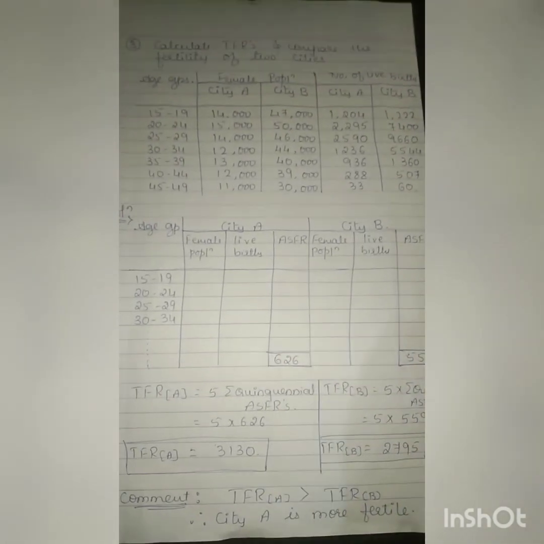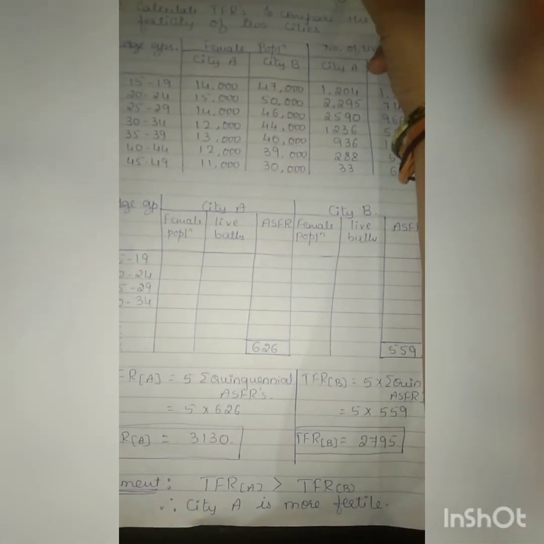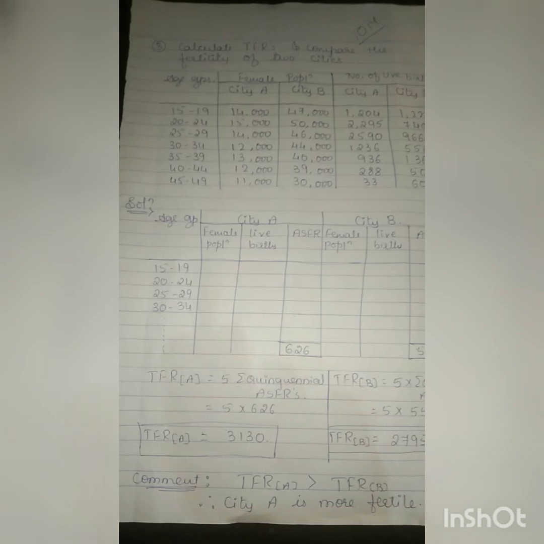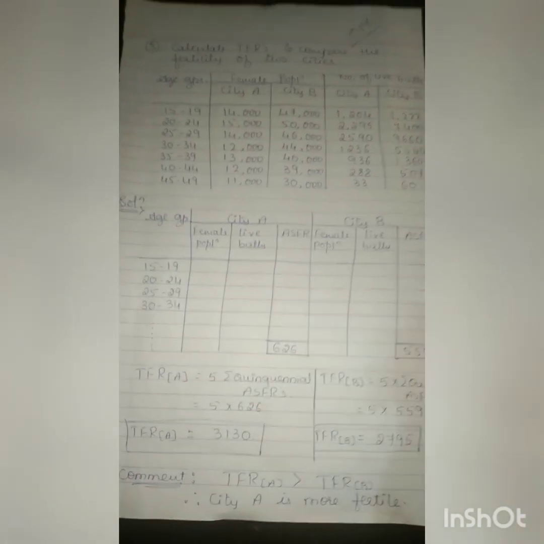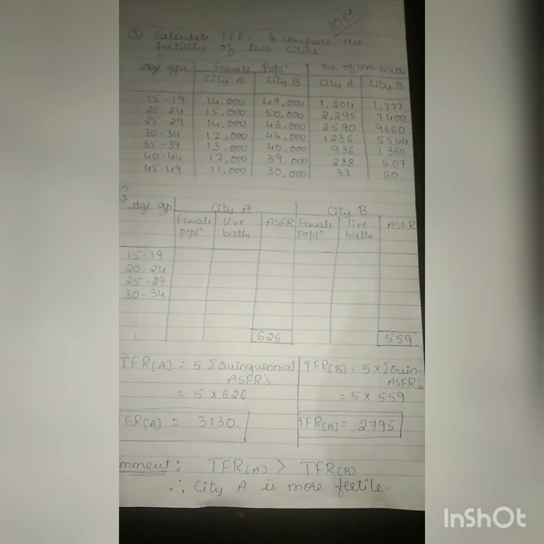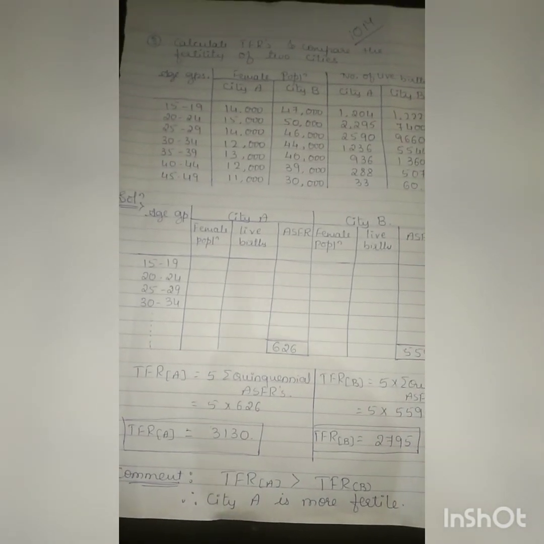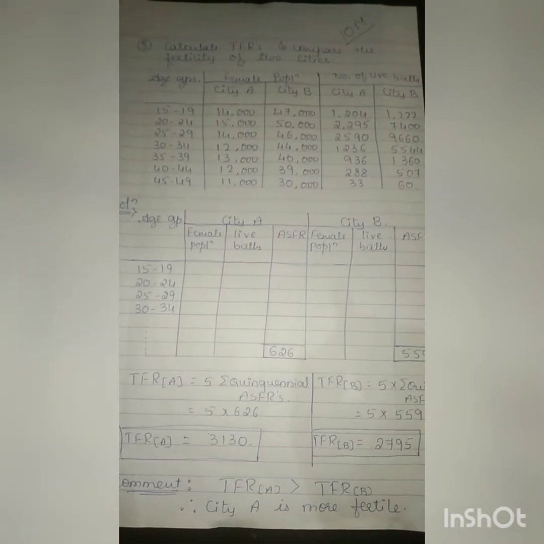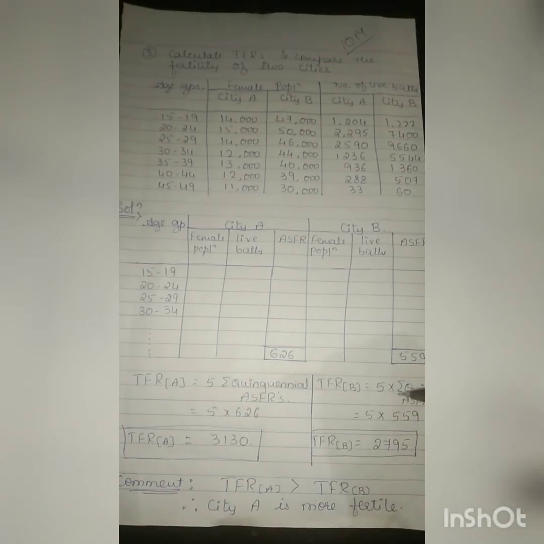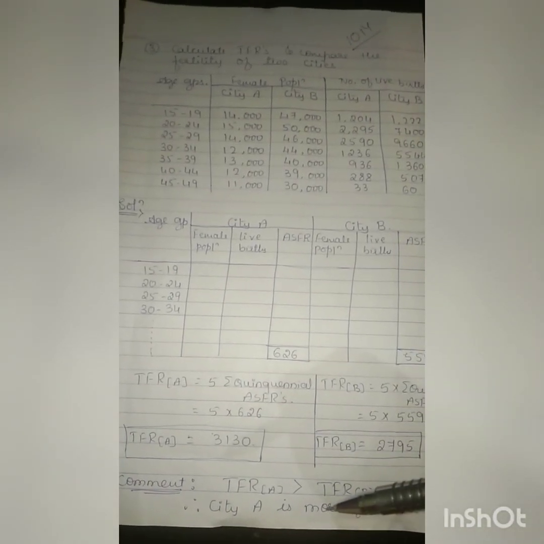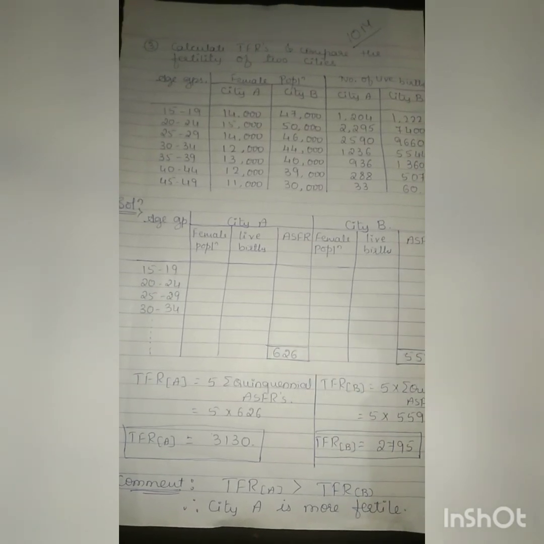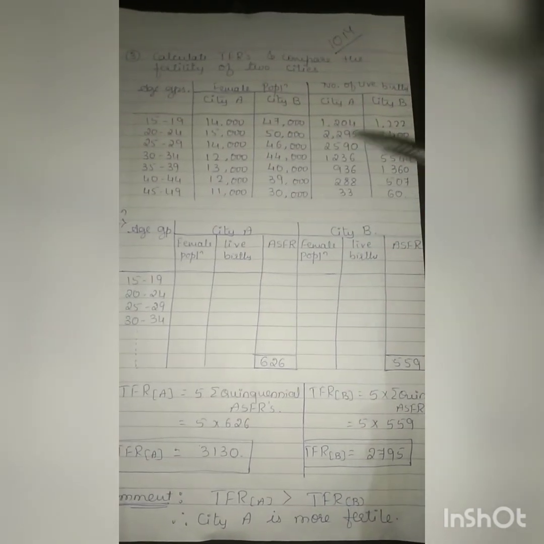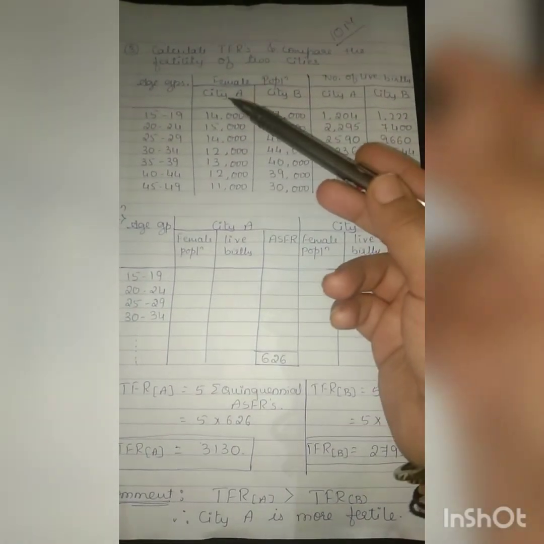Next is a 10 marks problem. We are calculating the TFR again for 2 different communities or 2 different cities. The calculation is the same. Why it carries 10 marks is that you are supposed to calculate ASFRs for city A and city B, both. Separately you have to calculate this, then you have to compare. In the last example, ASFRs were directly given, and now you have to calculate, because they have given female population and number of live births. City A and city B.